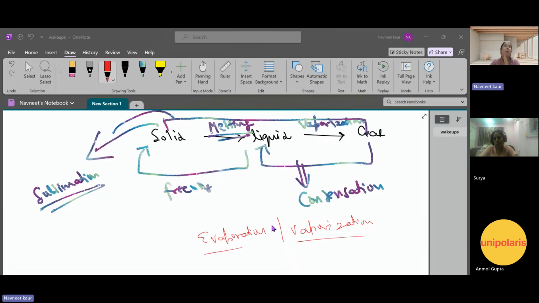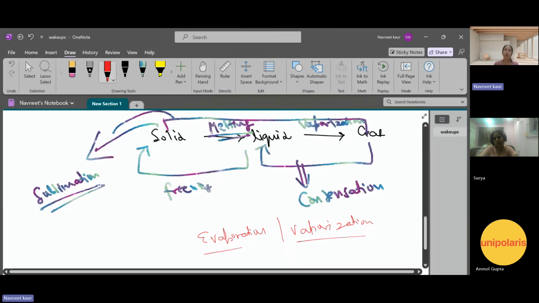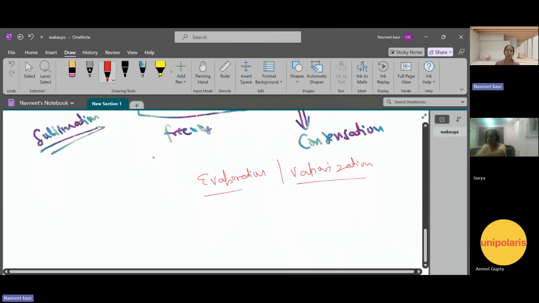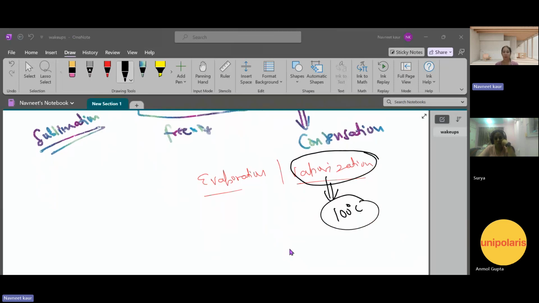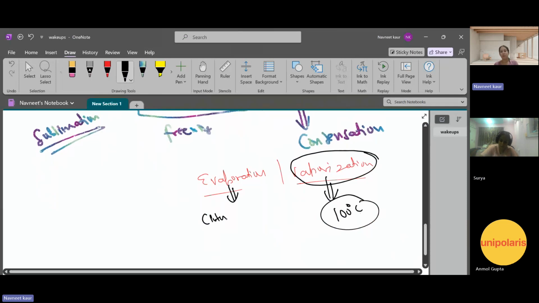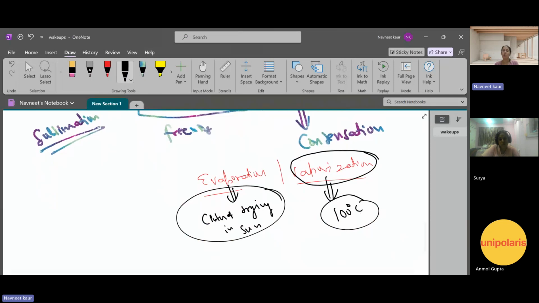See, there is a very minute difference between evaporation and vaporization. Vaporization generally occurs at 100 degrees Celsius only, at the boiling point. But evaporation, this would be the example: clothes drying in the sun. Do you think clothes will dry in the sun at 100 degrees Celsius? No. So without reaching the boiling point, the water molecules are still vaporizing. That is considered as evaporation. Got my point?